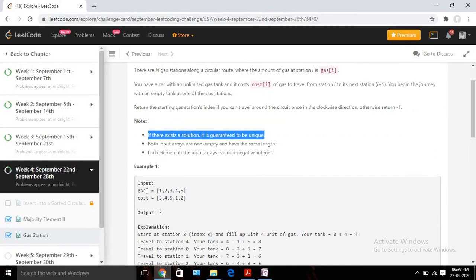So the first thing is, suppose you are in the first position, right? To travel to the second destination, gas of 0 should be greater than or equal to cost of 0. If at any point my gas value is less than the cost value, then it's not possible to travel, because I don't have enough gas to travel. In that scenario we need to return -1. Or suppose I find it's not possible, then I will choose the next point as my starting point. Like this we need to check.